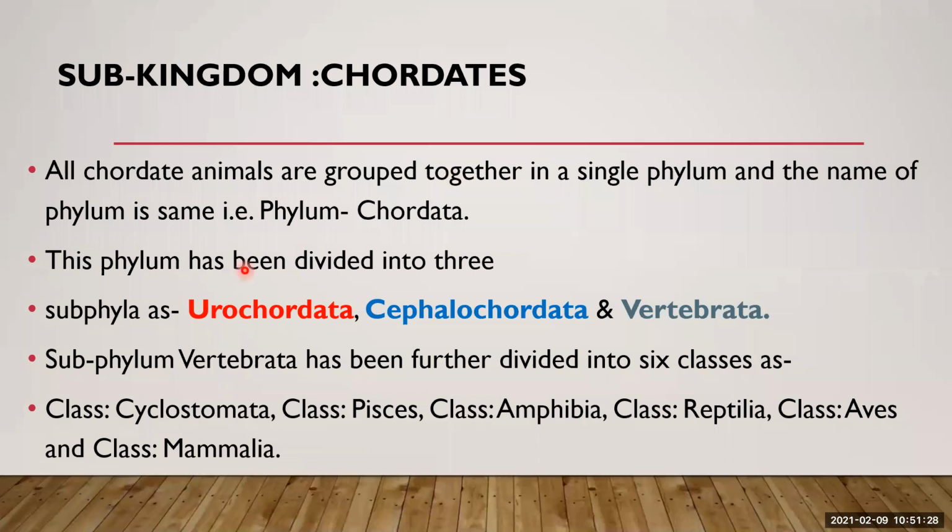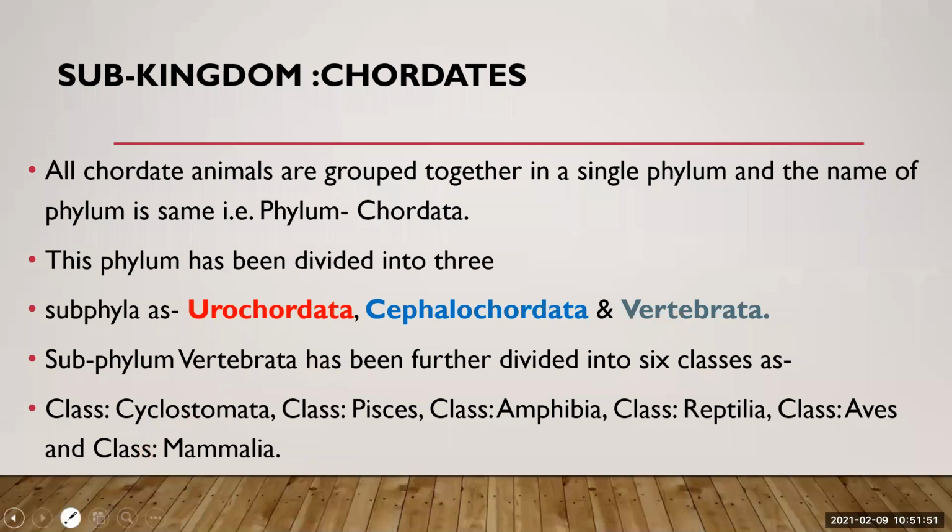We are going to learn about all this in the coming lectures. Today we are going to talk about phylum Chordata and subphyla Urochordata, Cephalochordata, and Vertebrata. So we are going to cover the characteristics of chordates, Urochordates, Cephalochordates, and Vertebrata.